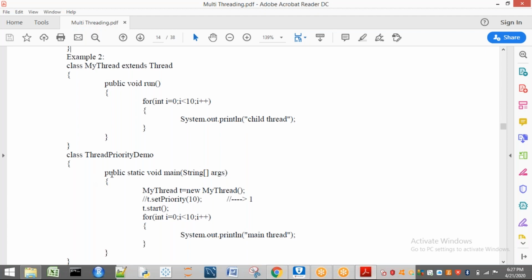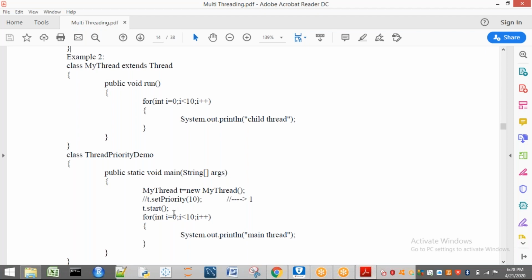Now see, which thread is going to be executed here? Main thread. So who is executing this statement? Main thread. Who is creating this T? Main thread. So what is the priority of this T? 5. Who is giving that priority? Main thread. So leave this statement. Later I will explain about this statement. So let us see without this statement initially.